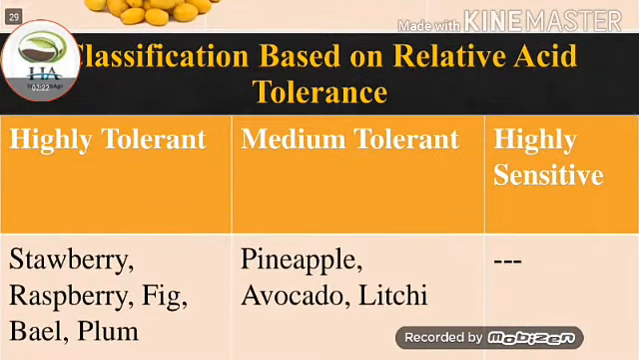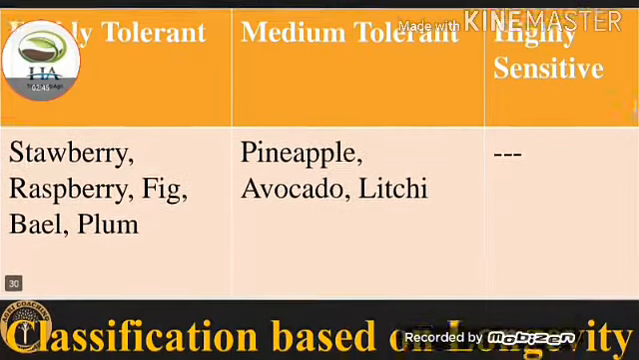Next, we talk about the classification based on relative acid tolerance. In this, there are three categories: highly tolerant, medium tolerant, and highly sensitive. Under highly tolerant, fruits are strawberry, raspberry, fig, bael, and plum. Under medium tolerant, pineapple, avocado, and lychee come. And in highly sensitive, none of the fruits come under this category.